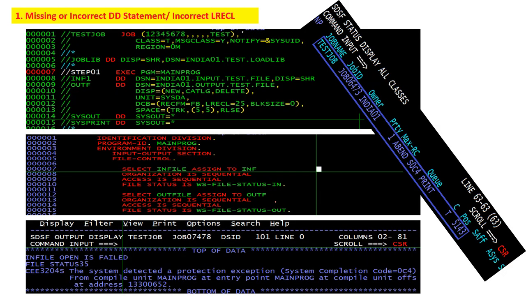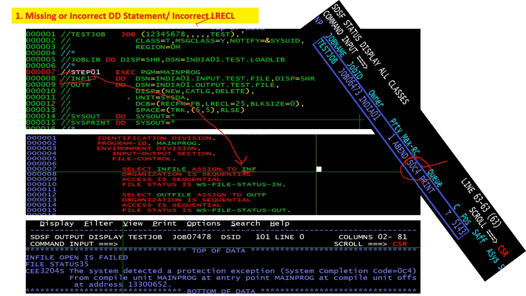Okay, let's come to the first point. If we have missing or incorrect dd statement or incorrect LRECL, then we will receive the SOC4 Abend. Like we have the SOC4 Abend here. And like I have given in my test job this dd statement inf1, which is referred here into our main program with the inf.